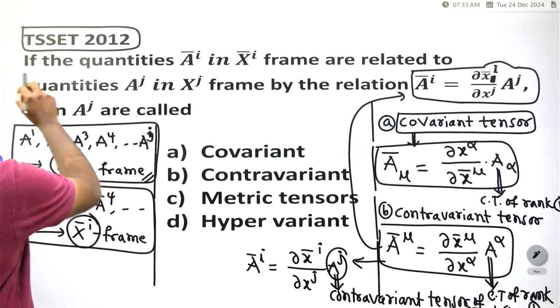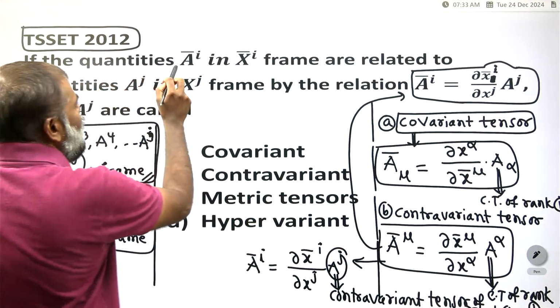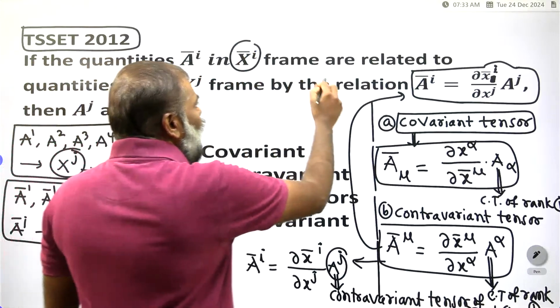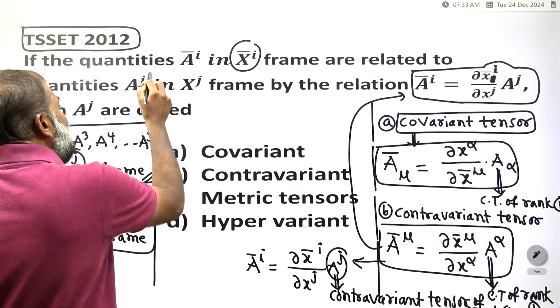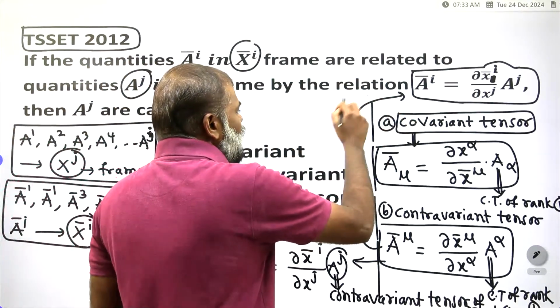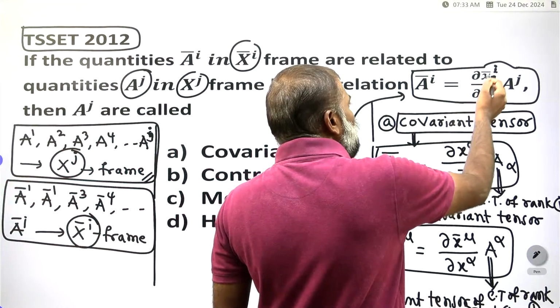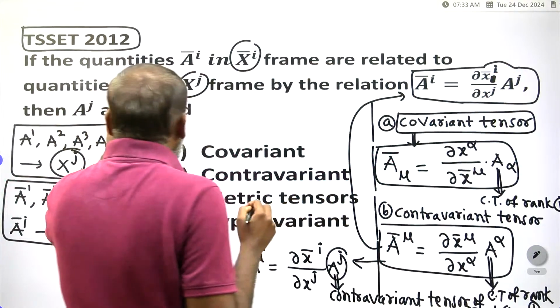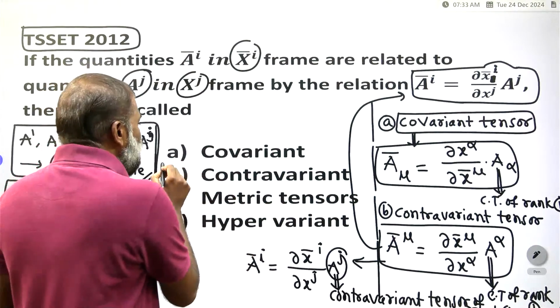Therefore, one more time you have to see: if the quantities A bar i in the x bar i frame are related to the quantities Aj in the xj frame by the relation A bar i is equal to dou x bar i by dou xj into Aj, then Aj are called, so which vector is it?